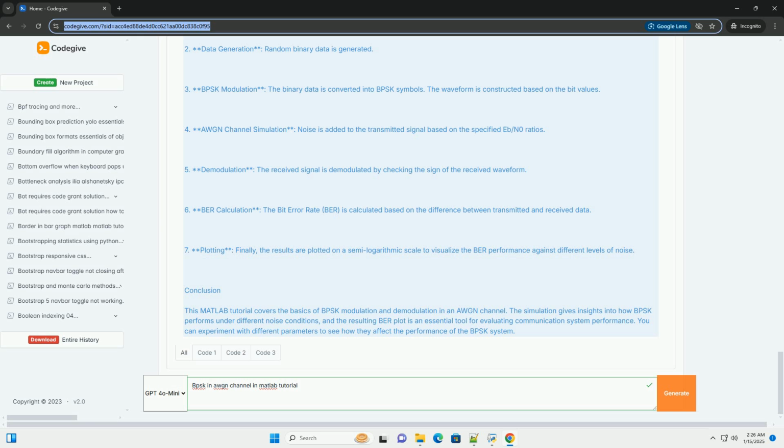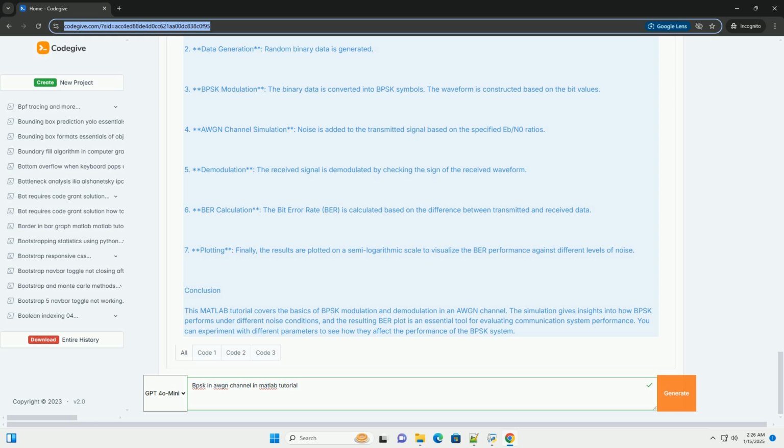Step 2, BPSK modulation and demodulation. 1. Modulation, the input bit stream is converted into BPSK symbols. 2. Transmission, the symbols are transmitted over the AWGN channel. 3. Reception, the received signal is demodulated to retrieve the original bit stream. Step 3, MATLAB implementation. Here is a simple MATLAB code example to simulate BPSK modulation and demodulation in an AWGN channel.